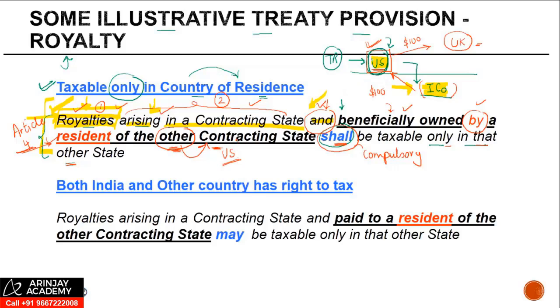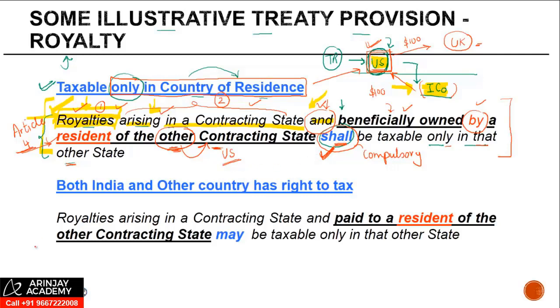Like I said once before as well, this US is only for illustrative purposes. This clause is not the clause relating to the India-US treaty, but it was just meant to give you an example. So in this case, the right to tax was given only to the country of residence, which was US, for example. And this happened because of the use of the word "shall".